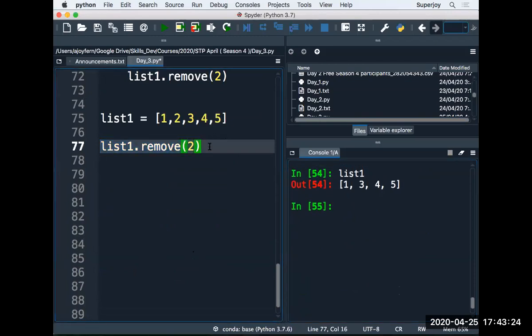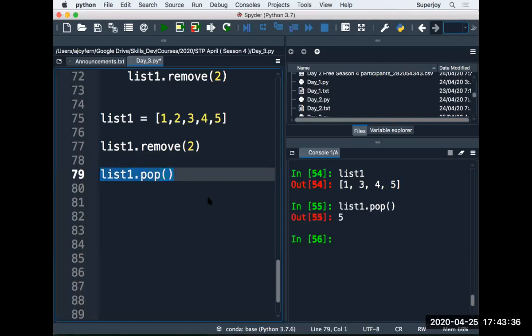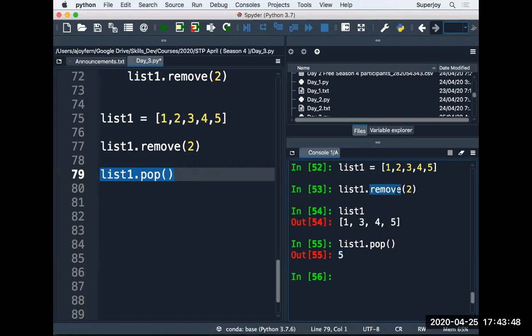But there is one more method, list1 dot pop. What happens if I say pop? See this, list1 dot pop. It removed the item 5. The item that is removed is shown on the console. When you remove an item using the remove method, you do not see any output on the console. Mind the difference, guys.